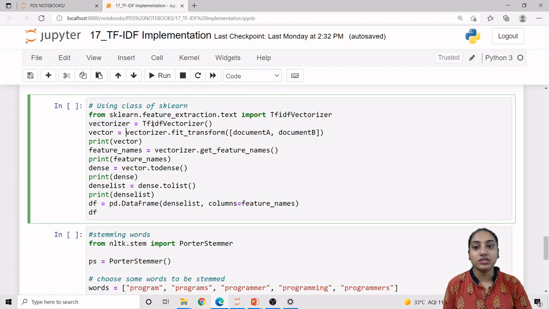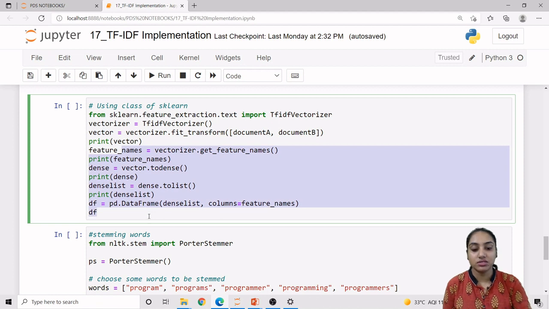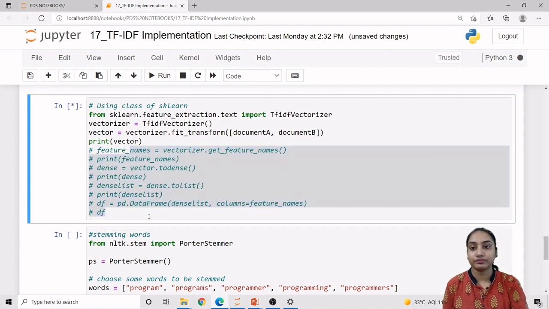Now we are using the method of this class, fit_transform. In the argument of fit_transform we are providing our corpus of documents. So document A and document B will be provided in this vectorizer.fit_transform method, and we are storing that in a vector. So let us check all this one by one.